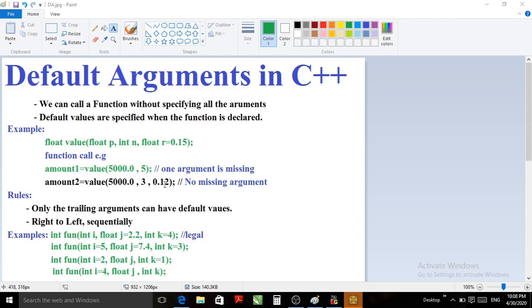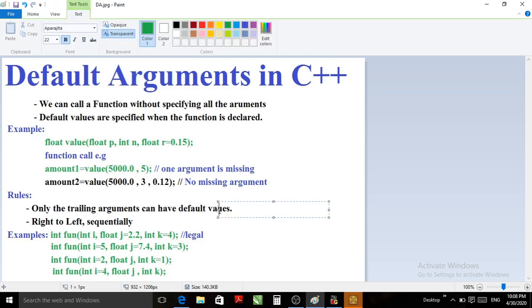While using default arguments, there are some rules. Default arguments can be trailing only. It means only the trailing arguments can have default values.